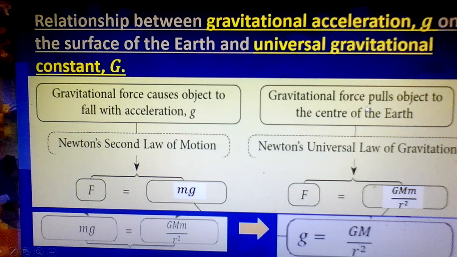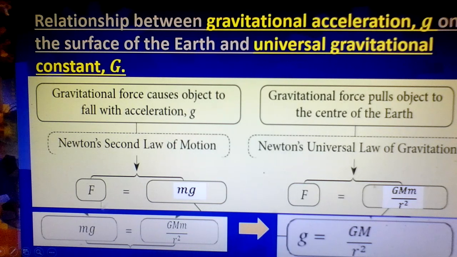Okay, now if we consider the gravitational pull between the object and the Earth, this is stated by Newton's universal law of gravitation. So we use the formula G M m divided by r squared. The capital M is the mass of the Earth, and the small m is the mass of the object, because we consider the object and the Earth here.